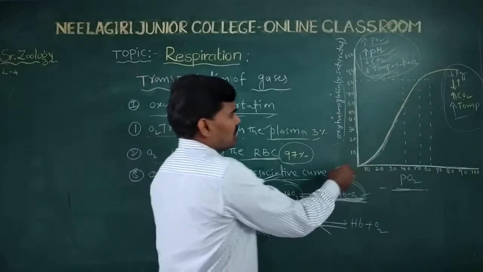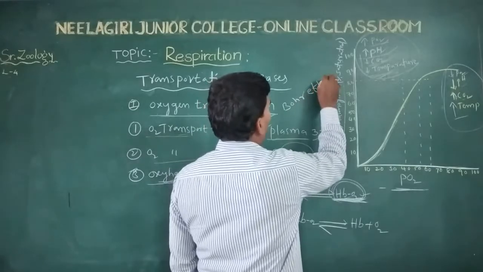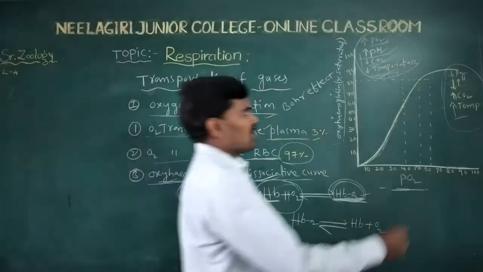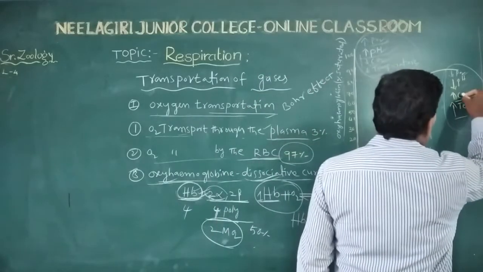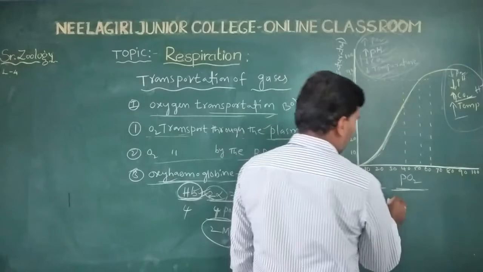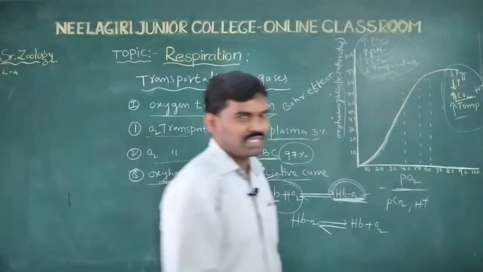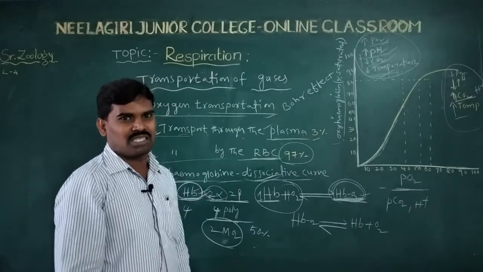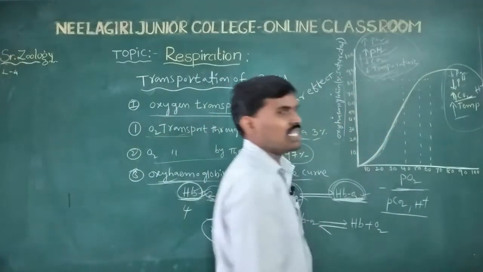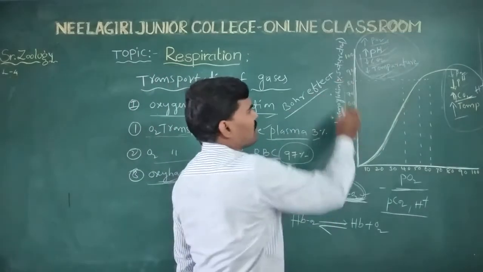And the Bohr effect, what is the Bohr effect? The effect of a high partial pressure of carbon dioxide and hydrogen ions on the oxygen affinity of hemoglobin is called the Bohr effect.